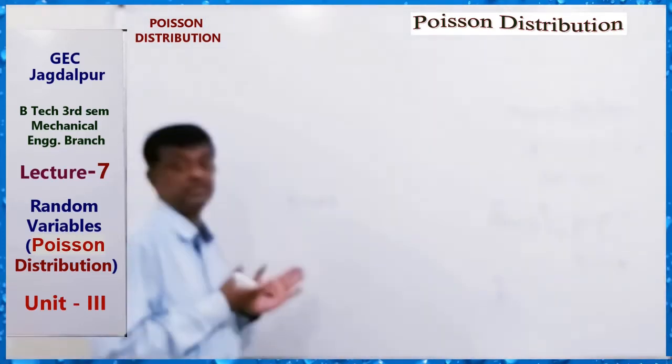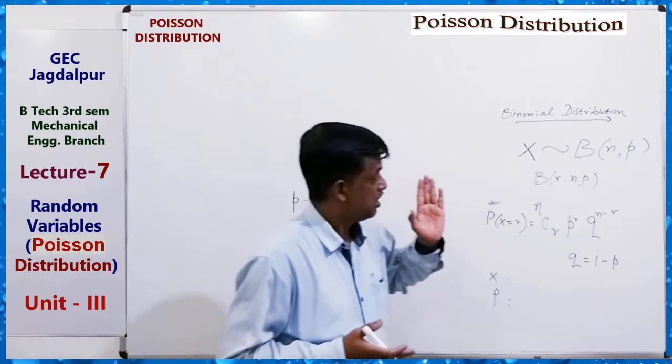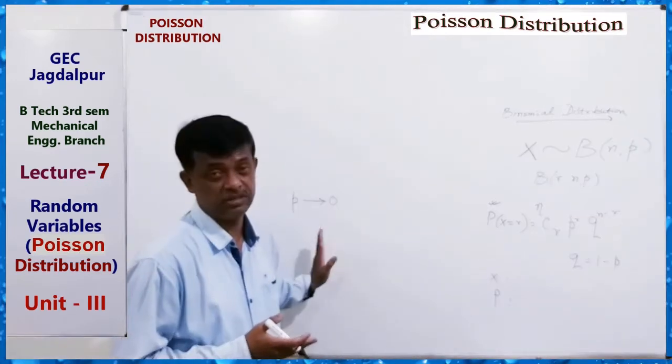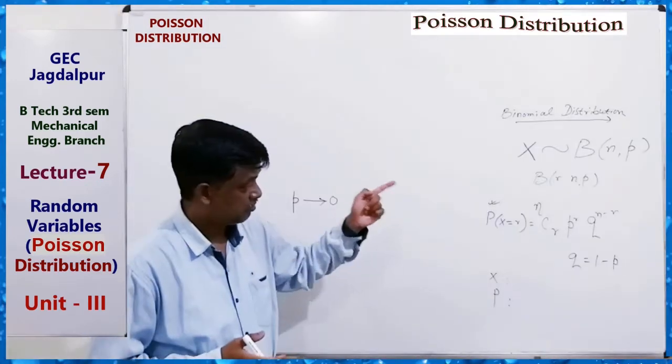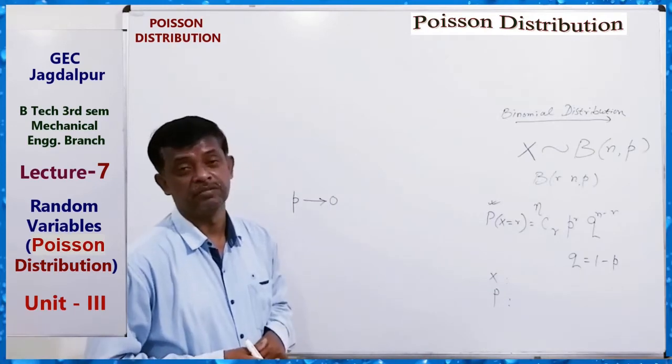The formula for the Poisson distribution can be found from the binomial distribution by taking a limit.